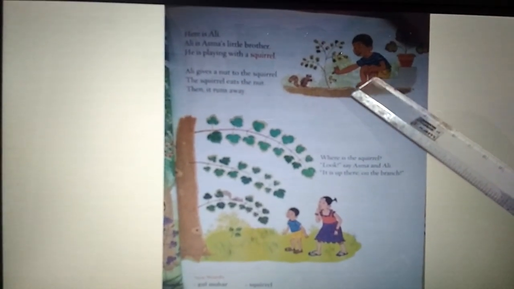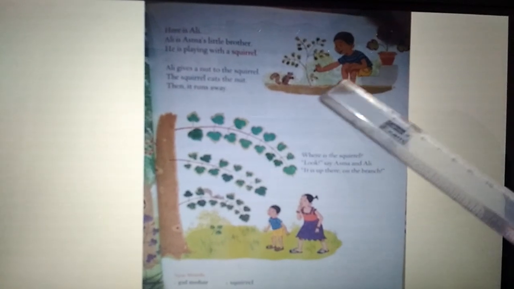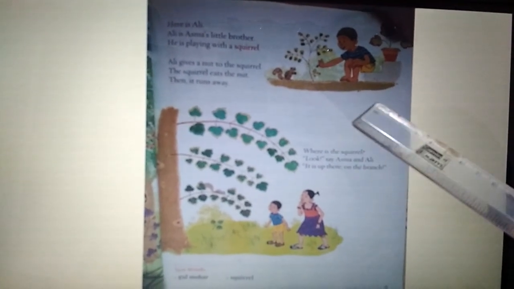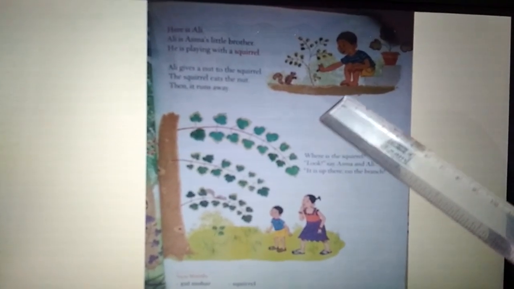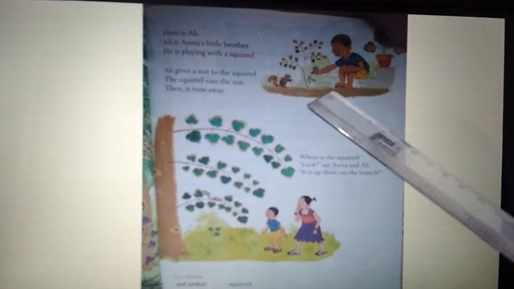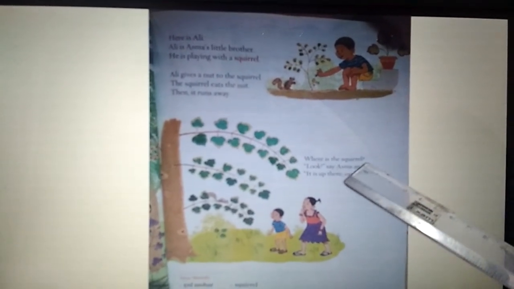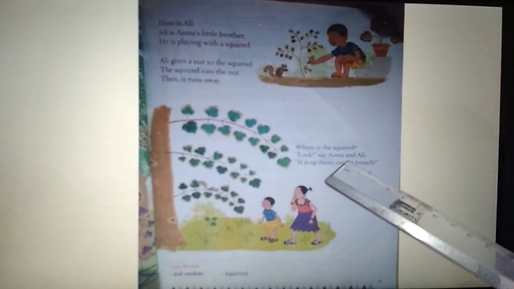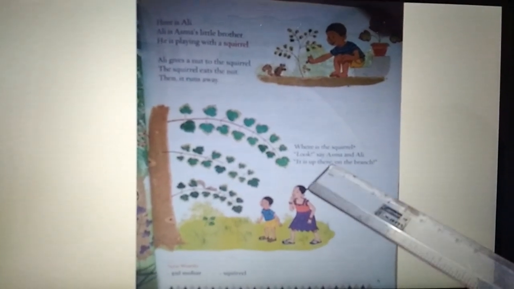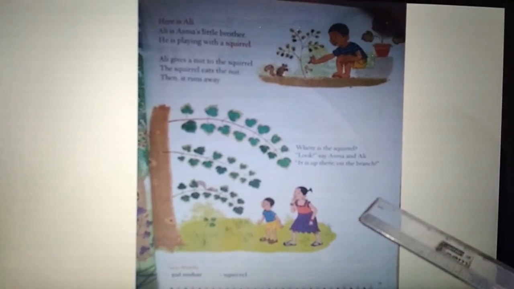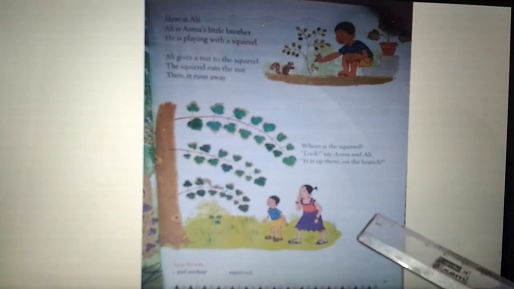He is the little brother of Ashma. He is playing with a squirrel. Now he is giving nuts to the squirrel, and after eating the nuts, the squirrel runs away. Where's the squirrel? The sister and the brother are asking. It is up there on the branch. Now we will go to the next page to do the other activities.